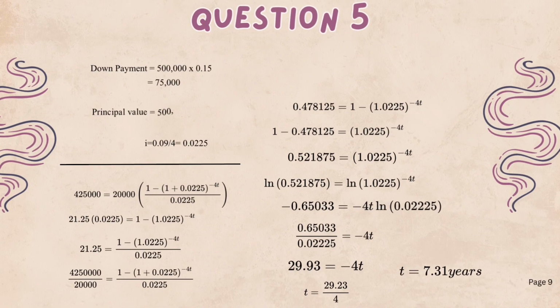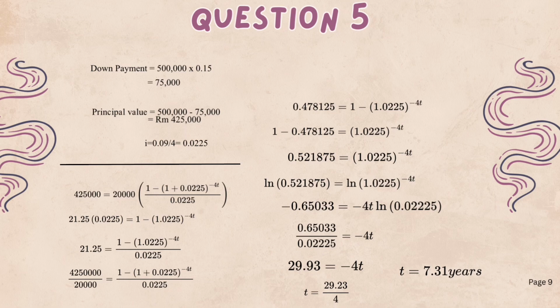First, we calculate the down payment. We take 15% of 500,000 ringgit, which gives a down payment of 75,000 ringgit. Next, we find the principal value of the loan. So, 500,000 ringgit minus 75,000 ringgit equals 425,000 ringgit. The interest rate is 9% per year, and it is compounded quarterly. So, we divide 0.09 by 4, and the quarterly interest rate becomes 0.0225.